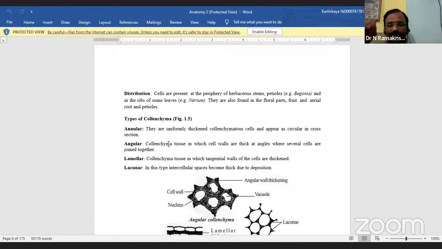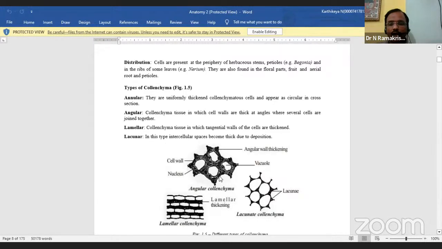So that is angular collenchyma. Here you see it is angular, without intercellular spaces. We call that angular collenchyma. The second one is lamellar collenchyma. The wall thickening is restricted to the longitudinal walls rather than the radial cell walls.